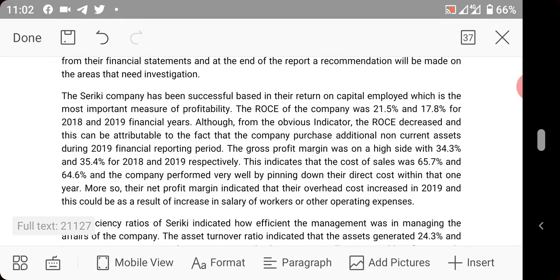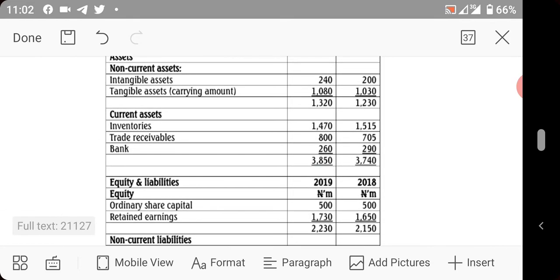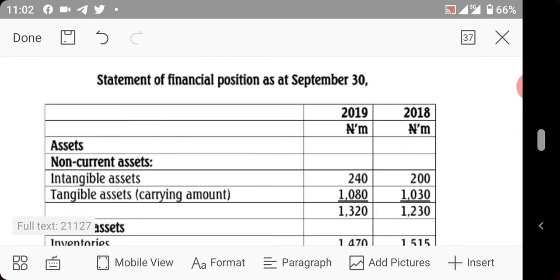How do you know that the company purchased additional non-current assets? Let's go back to the financial statement. These are the tangible assets. It was 200 million in 2018. It is now 240 million in 2019. This is why their ROCE decreased, because the capital employed has increased. As the capital employed increased, probably there was no commensurate increase in profitability. So that is why there is a decrement in the ROCE of the company.